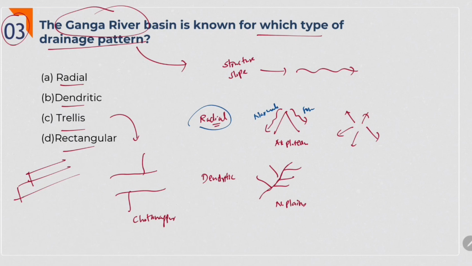So the Ganga river basin, we have already discussed that almost all the rivers of northern plains follow dendritic pattern. So here the answer is dendritic.